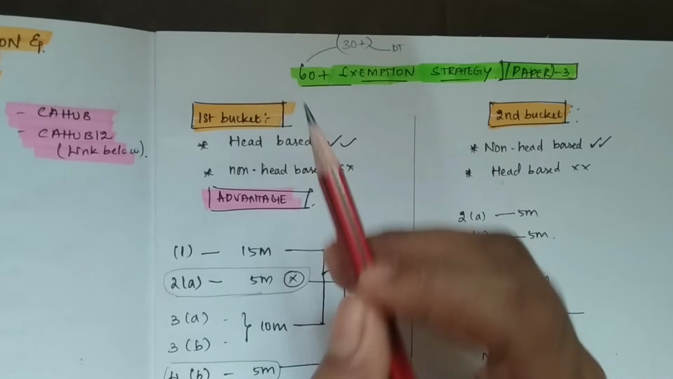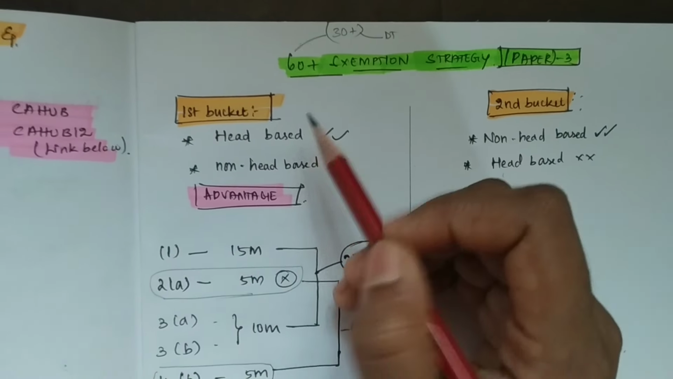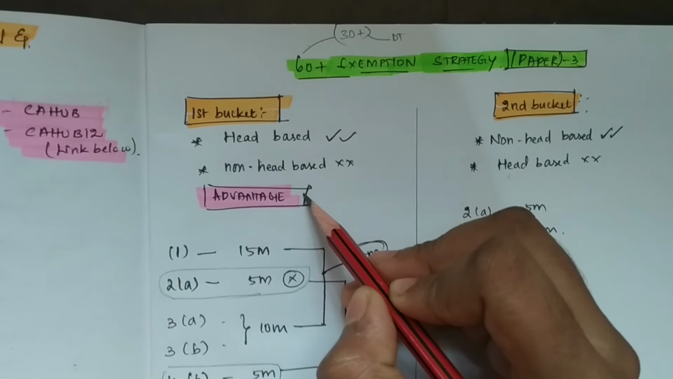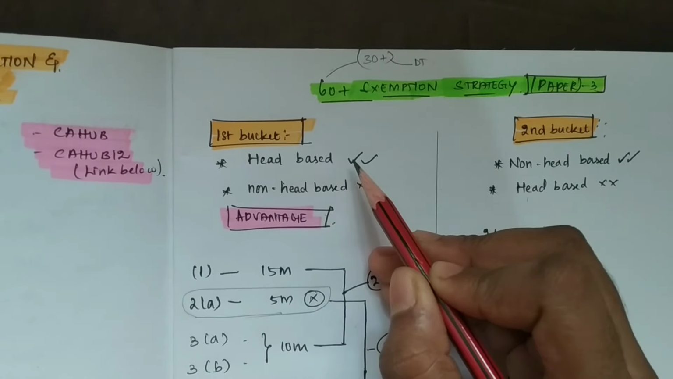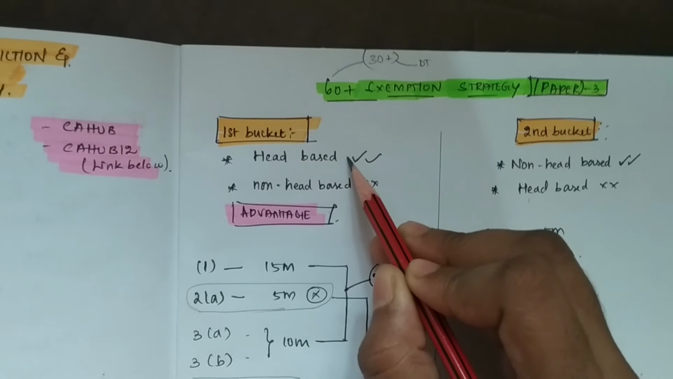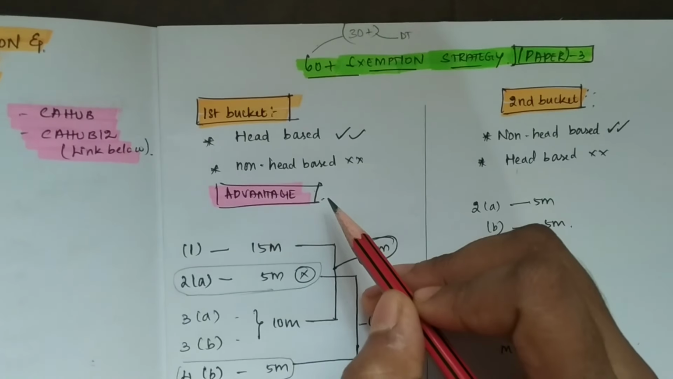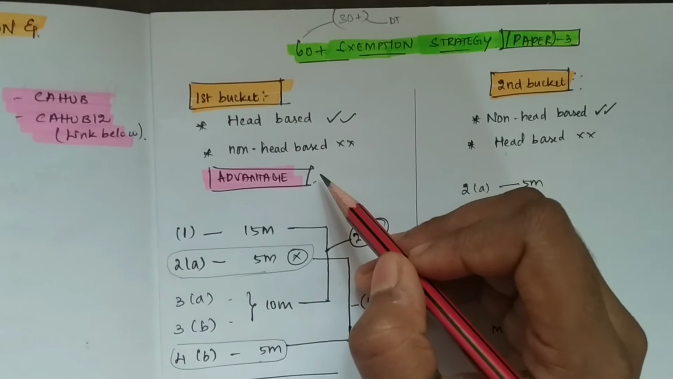And if you are a first bucket category, then congratulations, you have a big advantage. What is the advantage? You have an advantage of attending the mandatory question, that is the first question, because though you know the head-based chapter, you would also be able to attempt the first question with almost 50% of the confidence. So this was a big advantage for you.